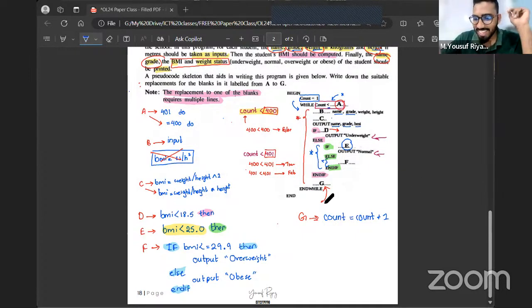It's very easy. Is it one or two? What do you mean one or two? One. Count equals count plus one. Why do you say two? Just for filling the blank, you should not think so much. I told you a while ago.